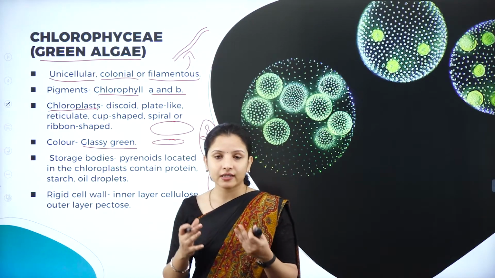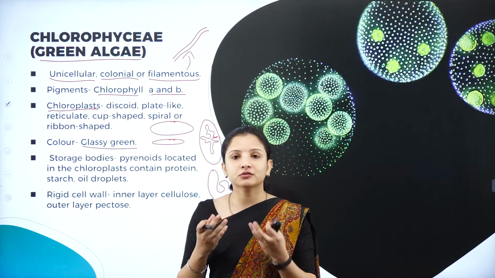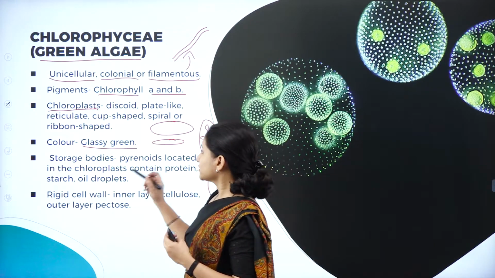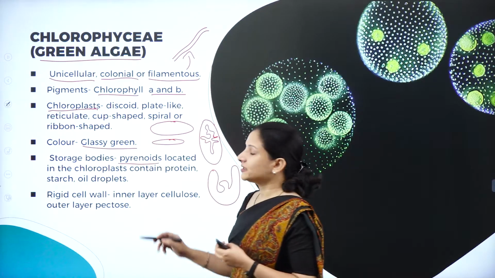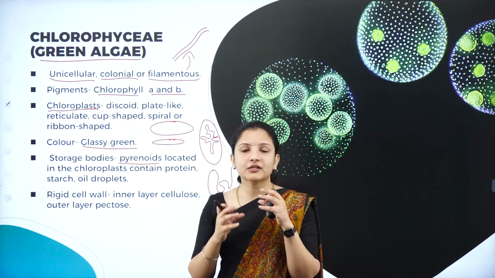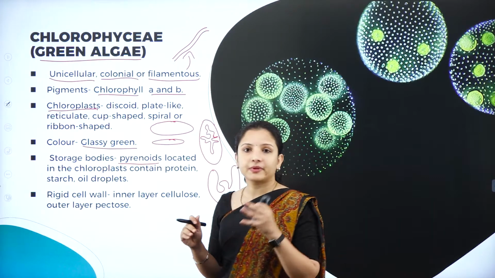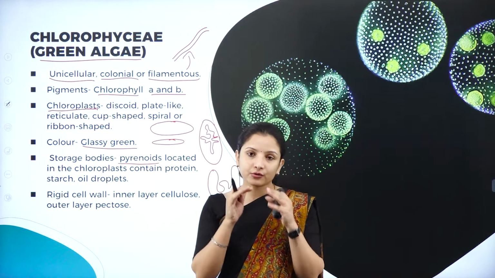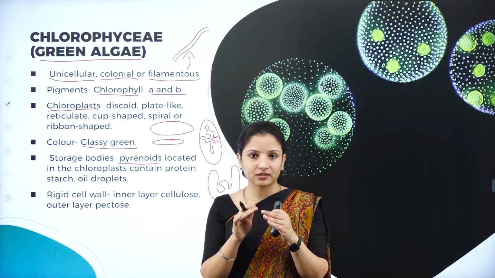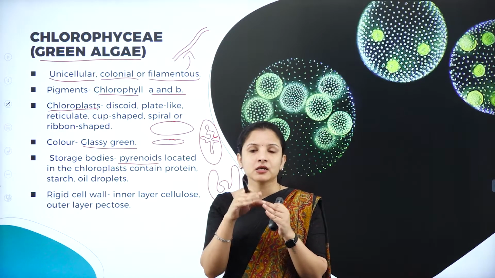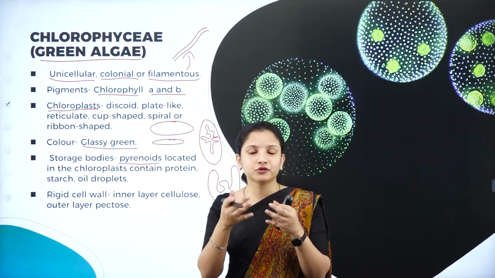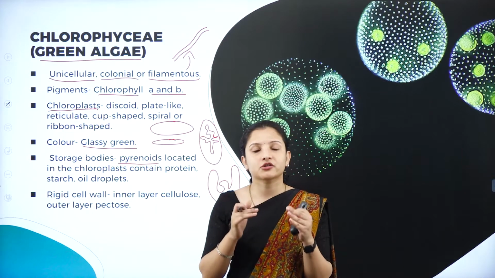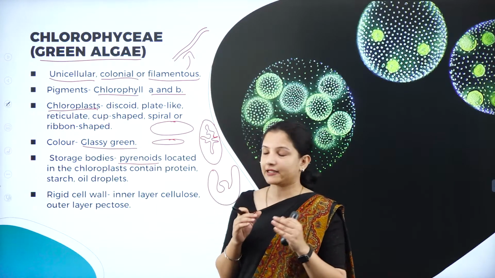Apart from this, algae also synthesize their food, and there are some storage bodies present in them for whatever food is synthesized. The storage bodies are called pyrenoids. Pyrenoids are just like compartments, usually present in the chloroplast. In the algal body, the chloroplast helps in synthesizing food when sunlight falls on the algae. That food should be stored somewhere, right? It is stored in specialized structures called pyrenoids, which are present inside the chloroplast.